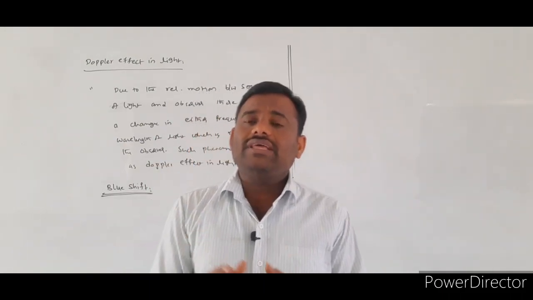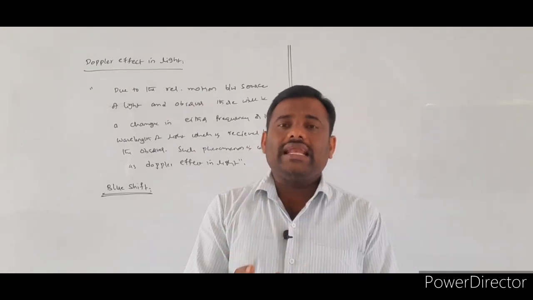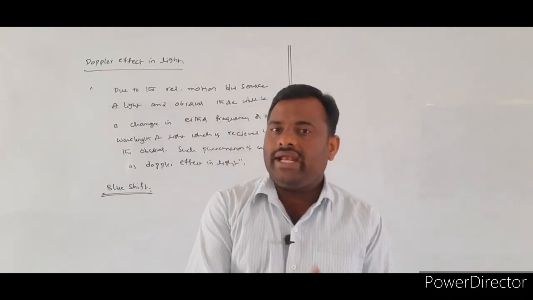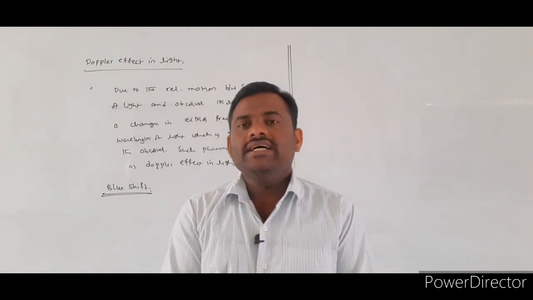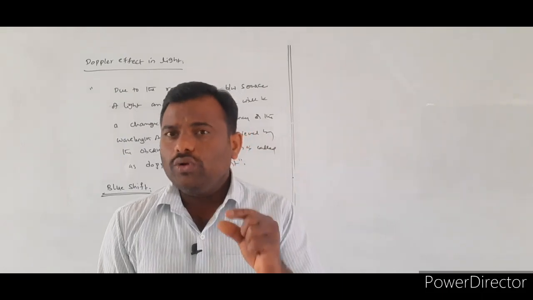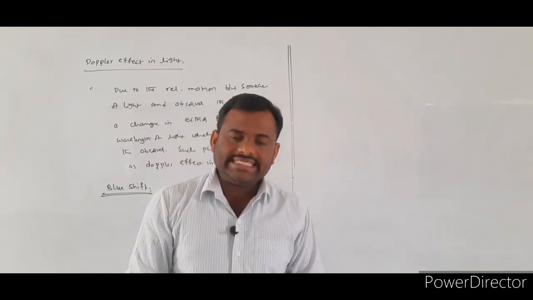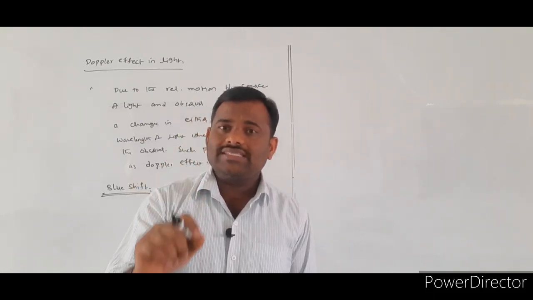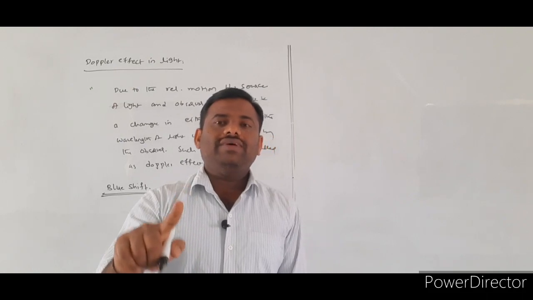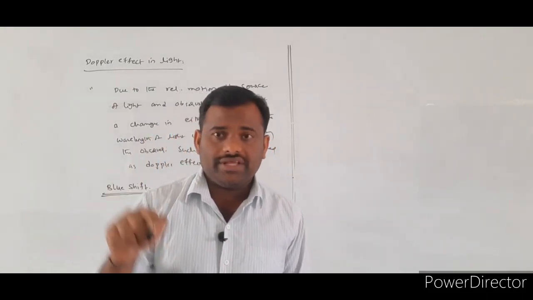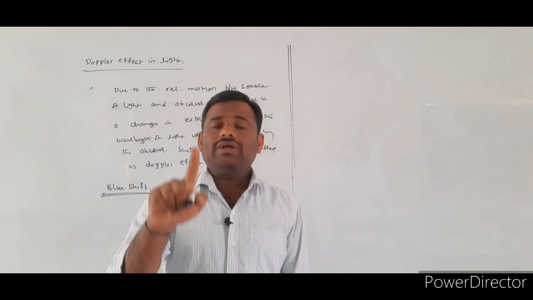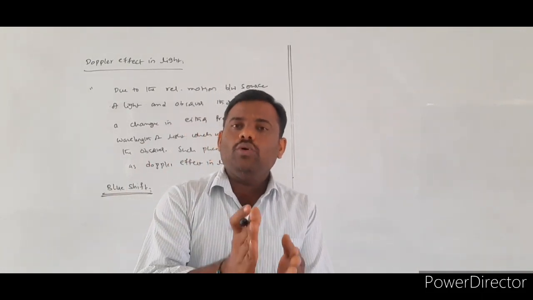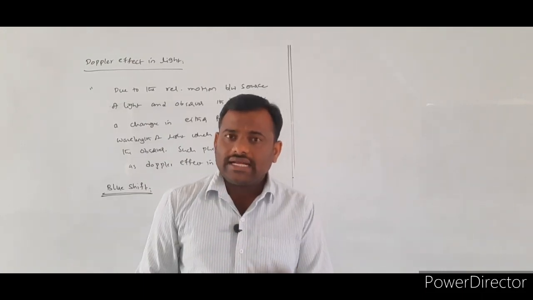Whenever the wavelength of the light decreases, the spectral lines in the electromagnetic spectrum will shift towards the blue end. Such a phenomenon we call blue shift. So blue shift exists whenever the distance of separation between the source and observer is decreasing; as a result frequency increases or wavelength decreases. When the wavelength decreases, the spectral lines in the electromagnetic spectrum shift towards the blue end. Such a phenomenon we call blue shift.